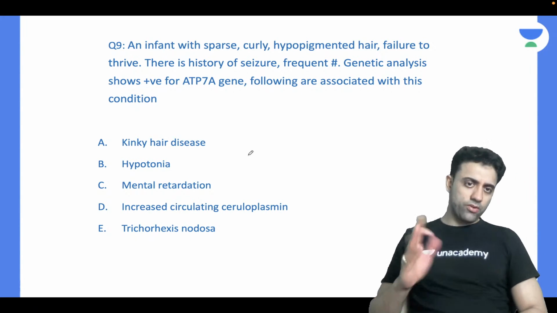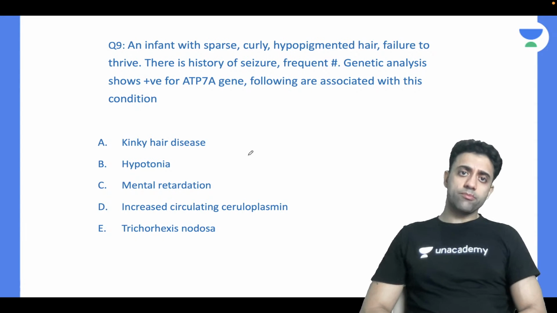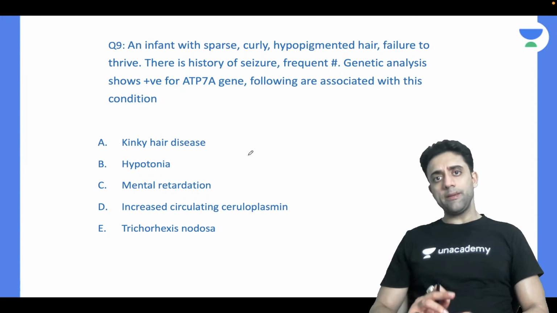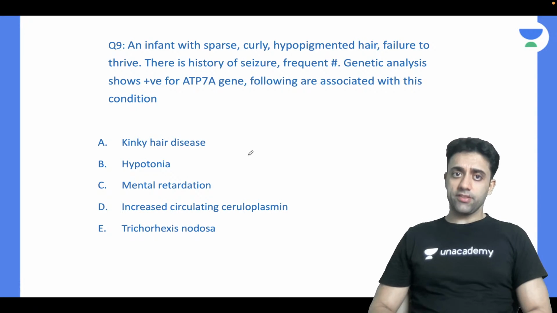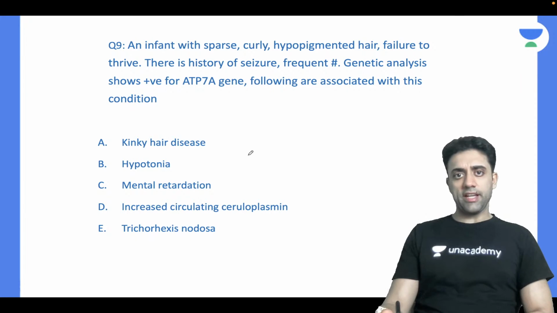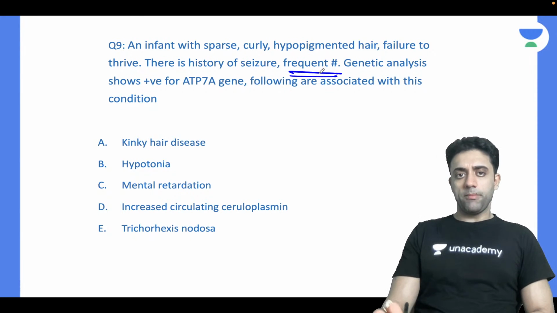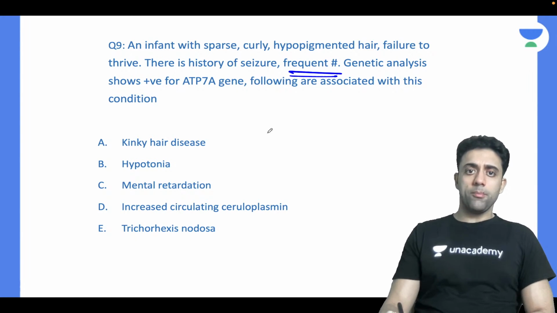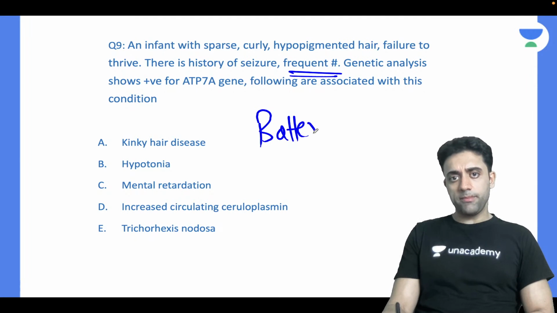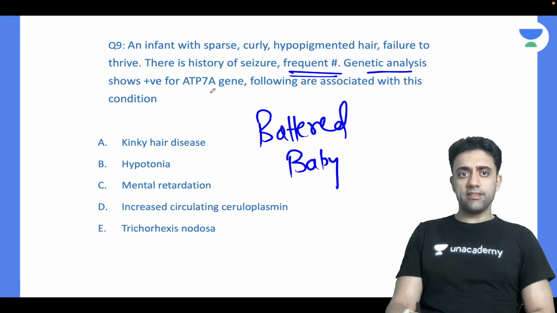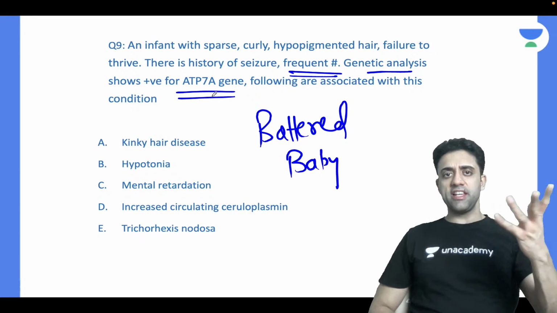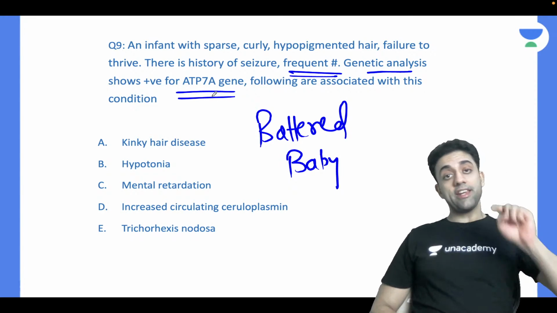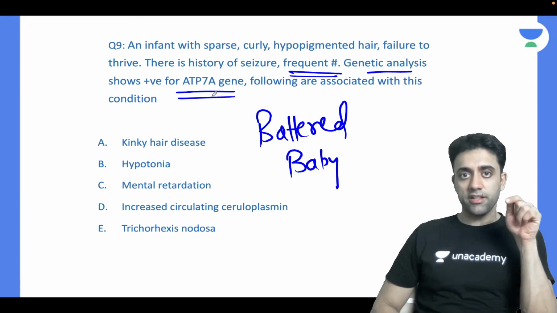An infant, now read the question by yourself. An infant with sparse, curly, hypopigmented hair, failure to thrive, seizures, frequent fracture. Very good point, frequent fracture, because whatever syndrome we are talking about right now, battered baby syndrome is one of the differential diagnoses of this syndrome. And genetic analysis shows positive for ATP7A. Very clear cut question. But again, the examiner is very clever. PGI Chandigarh people are very clever.